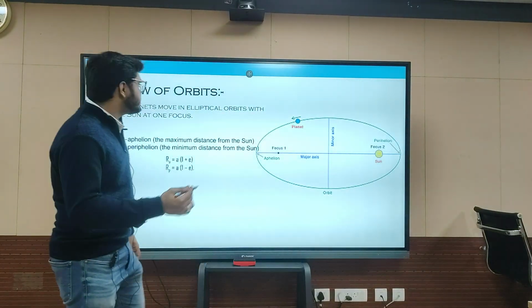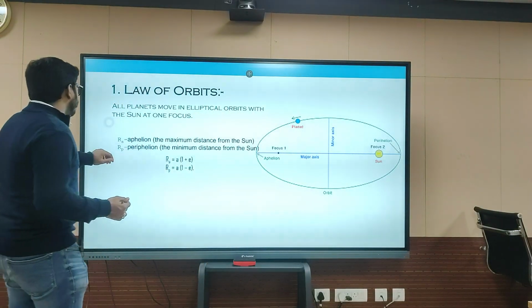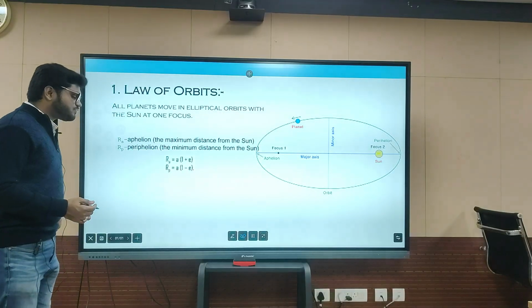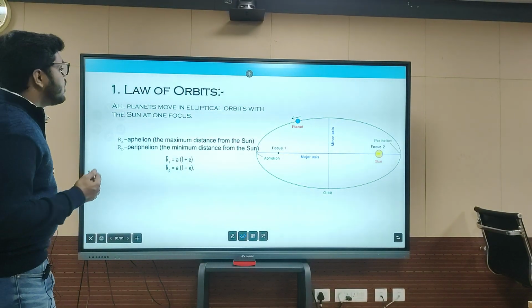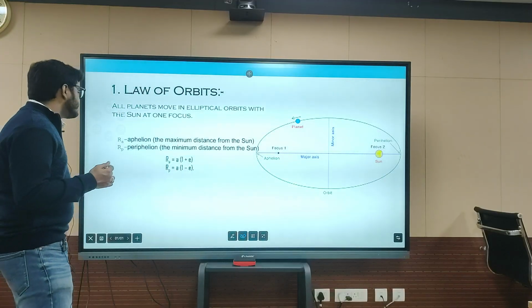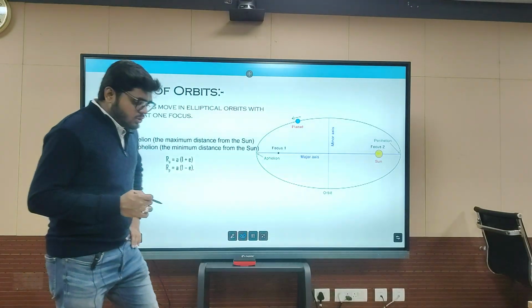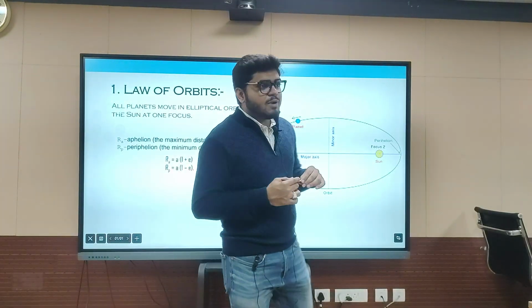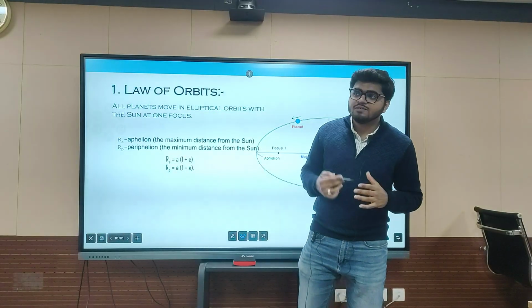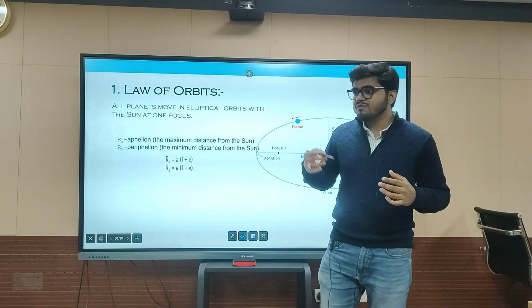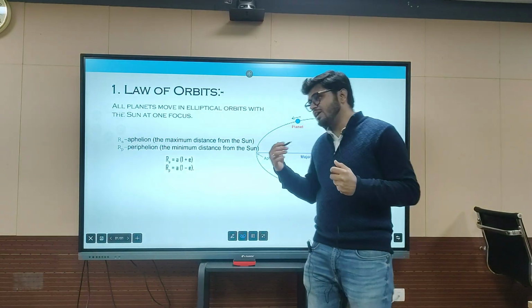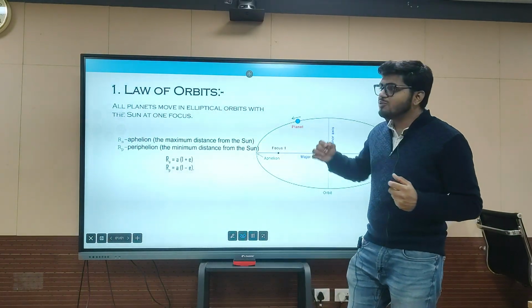So moving towards the first law of planetary motion, which is the law of orbits. What it says is: all planets move in an elliptical orbit with the sun at one of its foci. Considering the rotation of planets in our solar system, we should know how they are moving and revolving. They are not at all moving in a circular orbit.